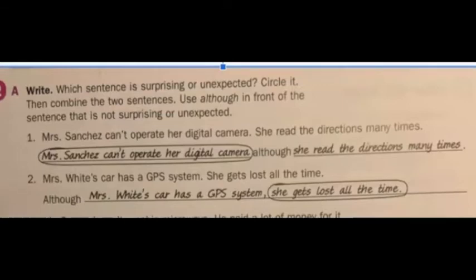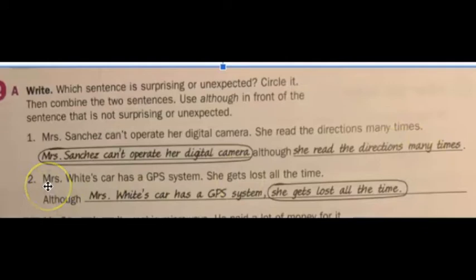Let's look at this first example. Mrs. Sanchez can't operate her digital camera. She read the directions many times. Okay? She read the directions many times is the fact, right? That's the known thing. And the surprise is she still can't operate her digital camera. So what you need to do is you need to circle the surprise, okay? And recognize that the known information is going to come after the although. And then the sentence reads, Mrs. Sanchez can't operate her digital camera, although she read the directions many times.